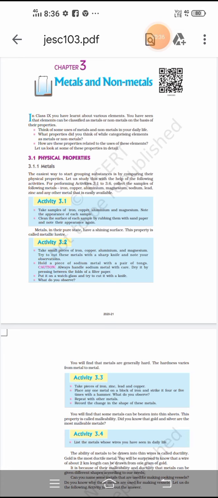So the reactivity series of metals is an arrangement where metals have been arranged in a series in the decreasing order of their reactivity. In this reactivity series, the more reactive metals such as potassium, sodium, calcium, magnesium, aluminium, zinc, iron, lead, hydrogen, copper, mercury, silver, and gold, we arrange in this way.